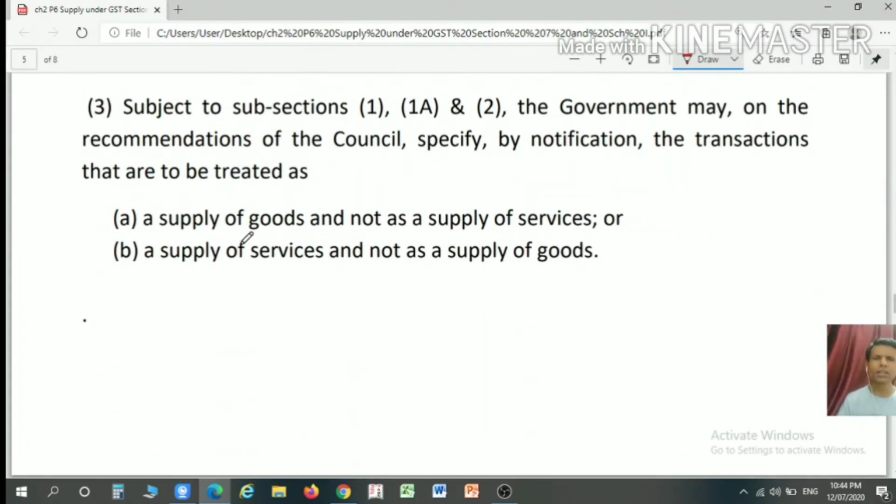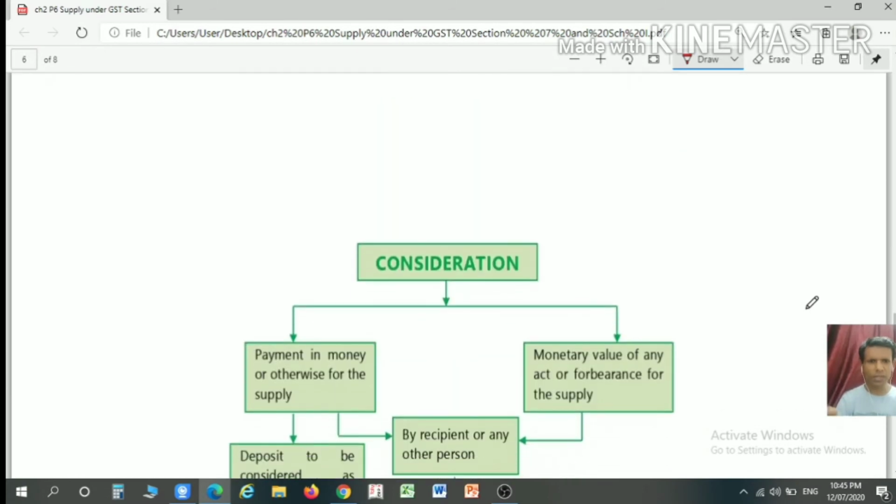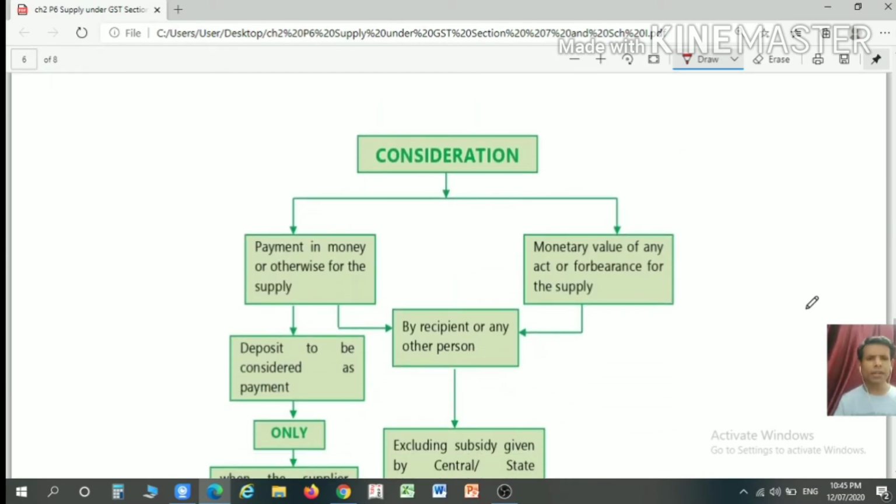Now we will discuss subsection 3. Subsection 3 is subject to subsection 1, subsection 1A and subsection 2, so it is subject to the above discussion. The government may, on the recommendation of the council, notify that certain transactions should be treated as a supply of goods and not as a supply of services. Further, the government may also notify that certain transactions should be treated as a supply of services and not a supply of goods. So this is the discussion for section 7.